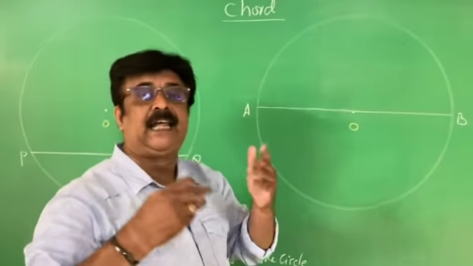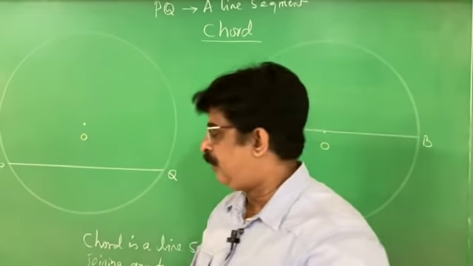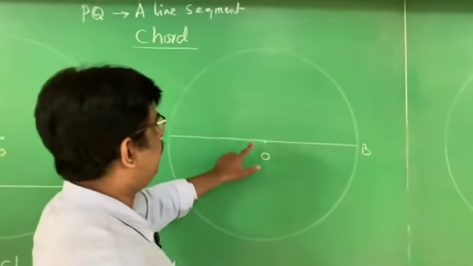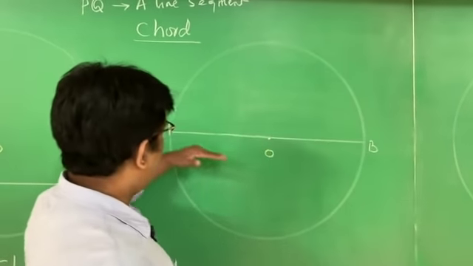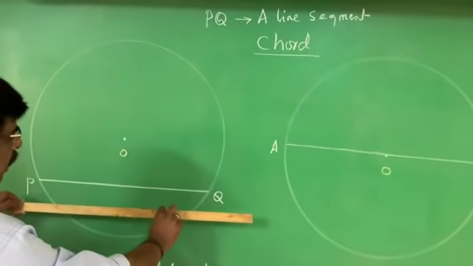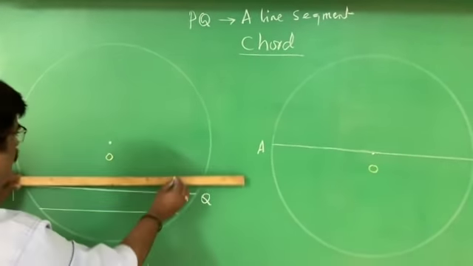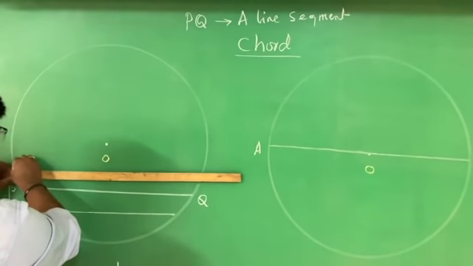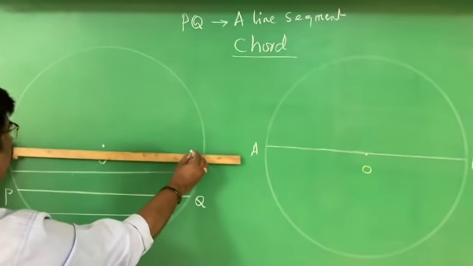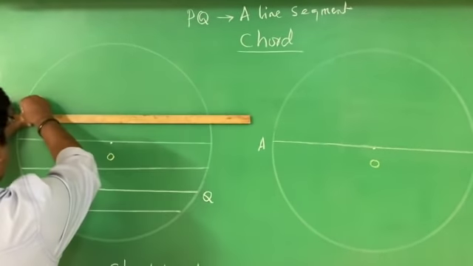Diameter is a special type of chord. It passes through the center of the circle. Among the chords, if I write a chord here and go on writing chords, all of them are chords only, right?